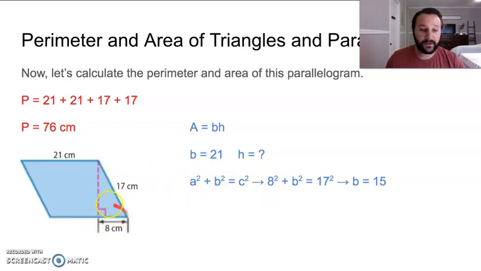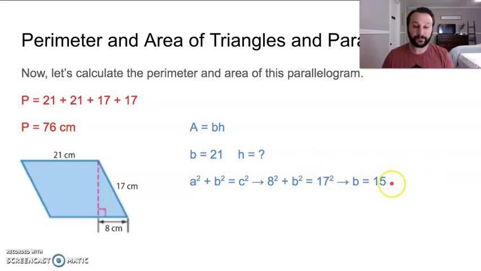We've got a squared right here, 8 squared, b squared. We don't know that one, but we do know our hypotenuse, or our c squared. So a squared plus b squared equals c squared. So we've got 8 squared plus b squared equals 17 squared. And when you essentially do 17 squared minus 8 squared, you're left with b squared. Should be 225, and the square root of 225 is 15.